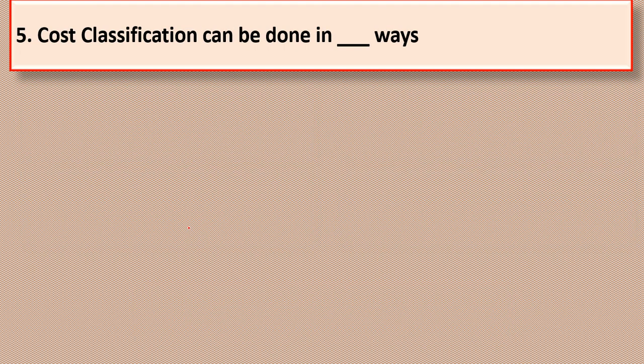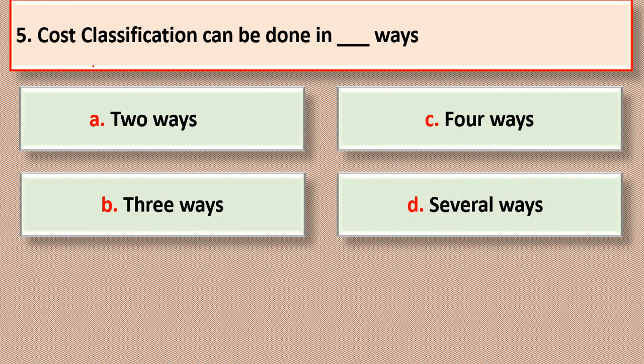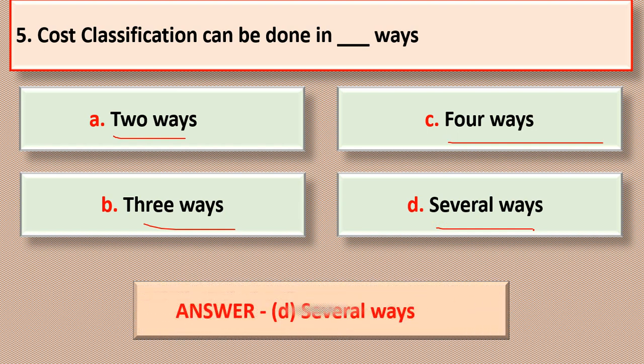Next, question number 5. Cost classification can be done in dash ways. In which way can the cost classification be done? The options are 2 ways, 3 ways, 4 ways, or several ways. So the correct answer is option D, several ways. Cost classification can be done in several ways.